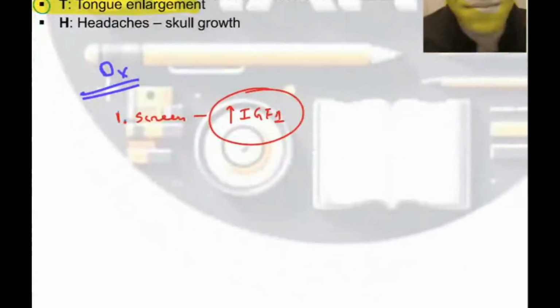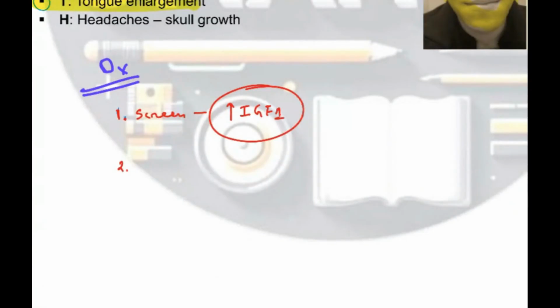But if you want a confirmatory test, what you can do is OGTT, oral glucose tolerance test. Now, how will OGTT help you understand whether growth hormone is more or not? In a normal patient, whenever you give glucose, like you ask them to drink Glucon-D, that will increase glucose levels in their blood.